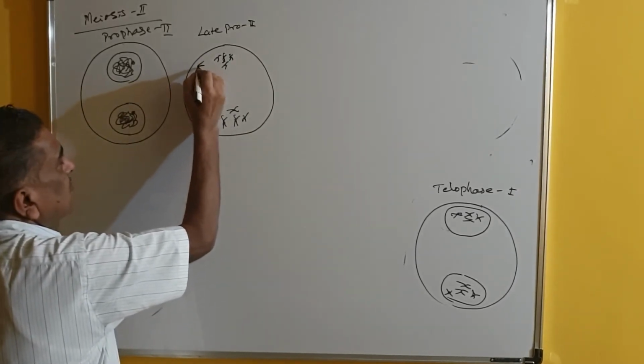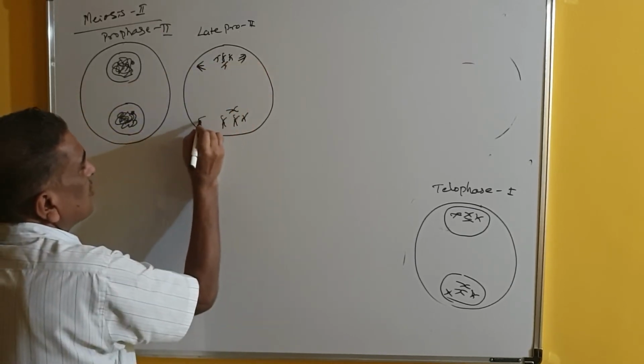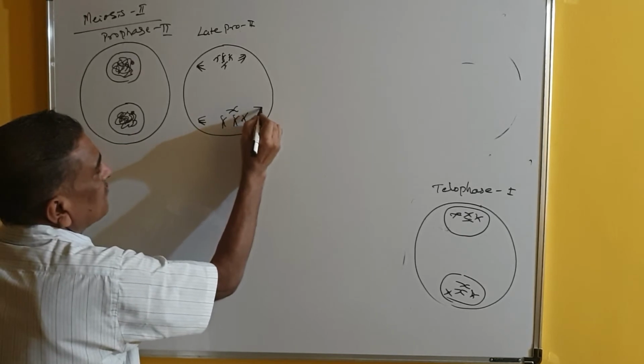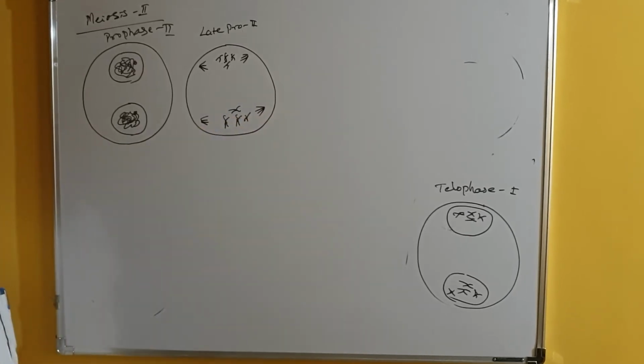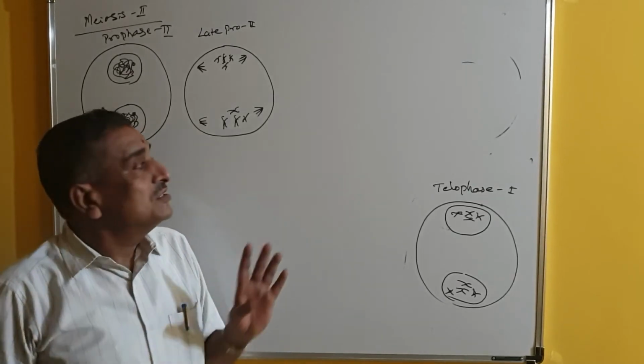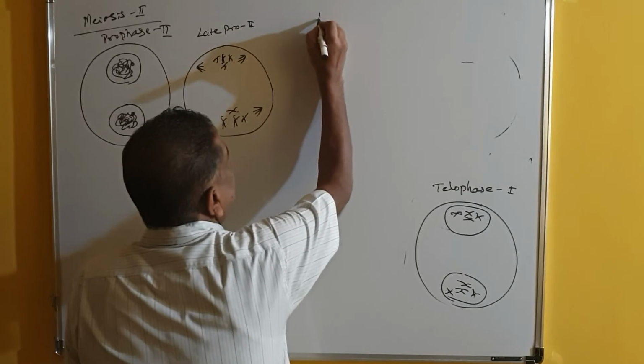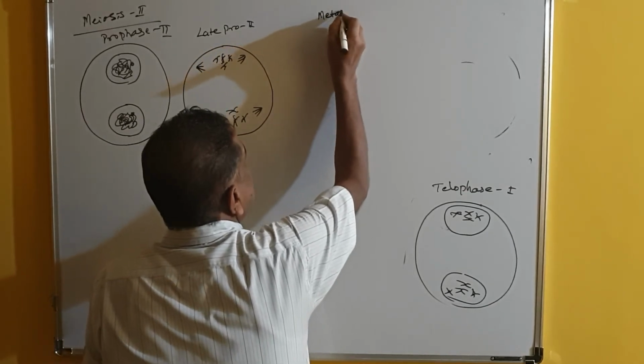You can find here spindle fibers are of 2 pairs, and these spindle fibers come and hook the centromere. So this is called late prophase.